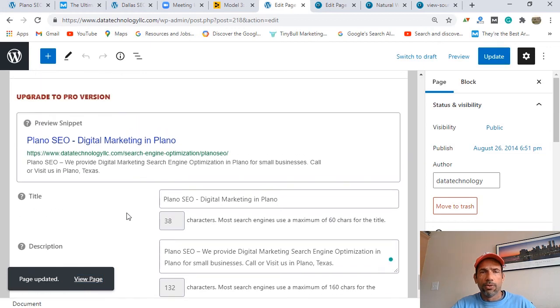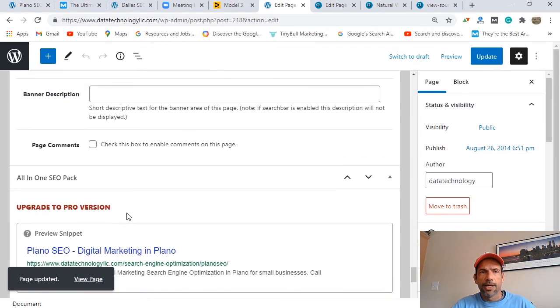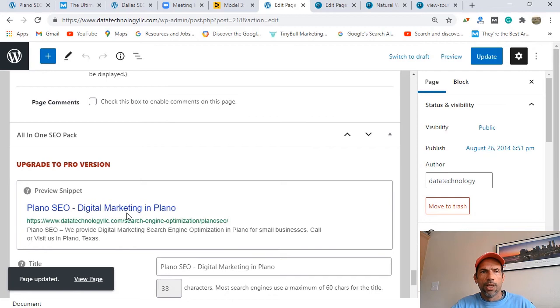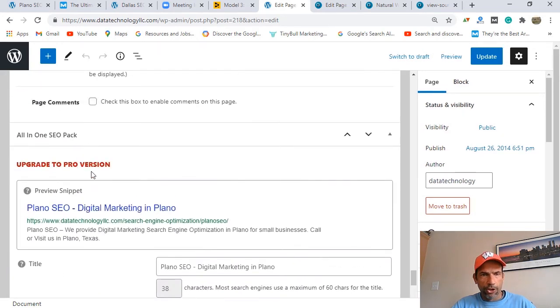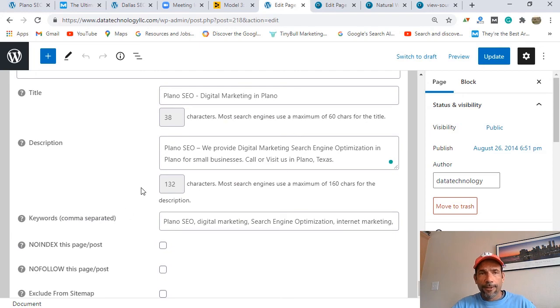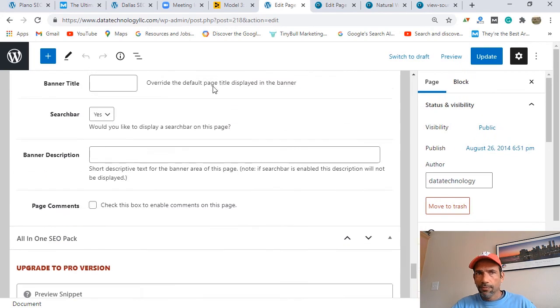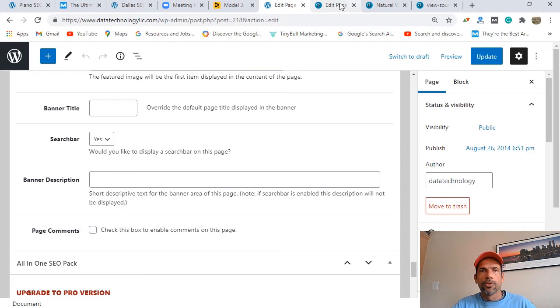And again, you may be wondering, how did I get this? We got this through a plugin called All-in-One SEO plugin. Okay, it's right there, All-in-One SEO Pack. So you have to have that plugin, and if you're not sure, connect with us. We can show you how to do that.